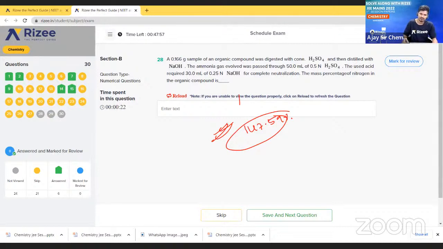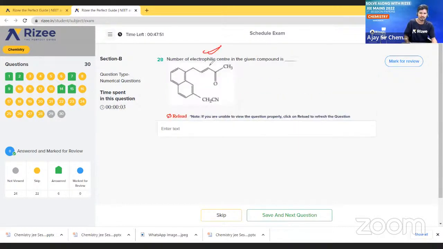Next, last and final. Here, how many electrophilic centers are present? Very simple. This is one electrophilic center, and this is also one electrophilic center. So 2 electrophilic centers are present, and this is also one electrophilic center only. So three electrophilic centers are present. Answer: 3 electrophilic centers.